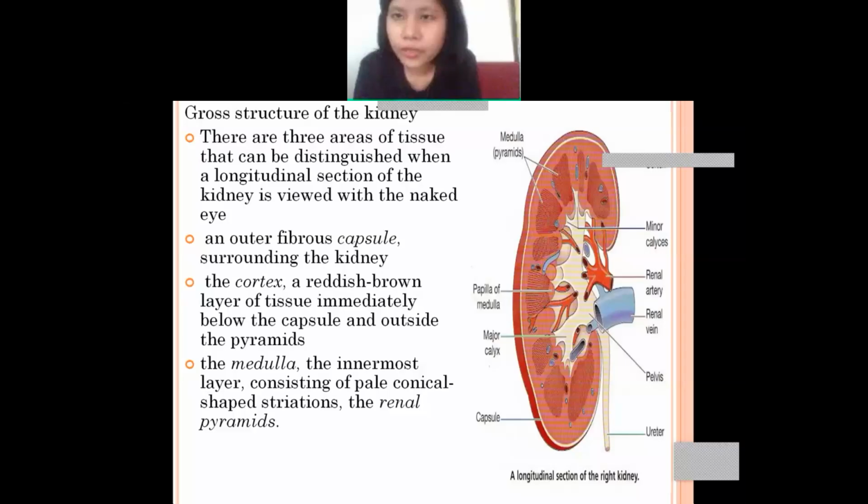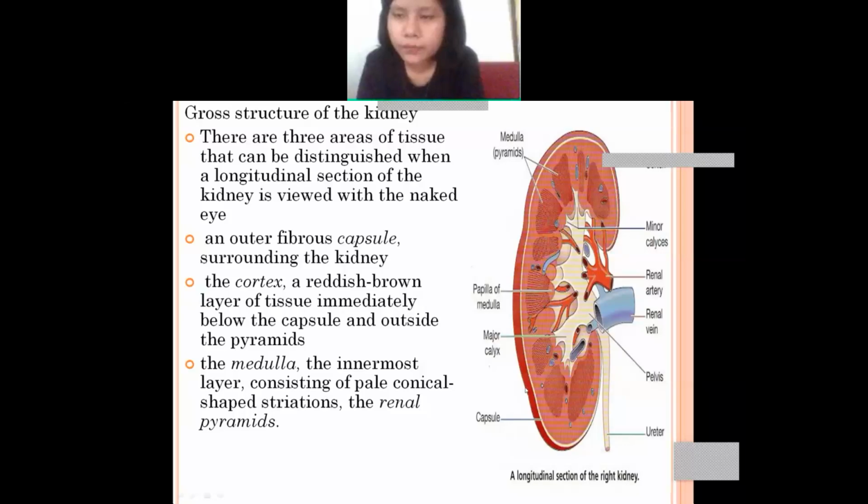Okay, next is the gross structure of the kidney. If you look at the kidney very closely, under the microscope, you will find that it has three areas. The first area is the capsule. The capsule surrounds the kidney. So this is the capsule.